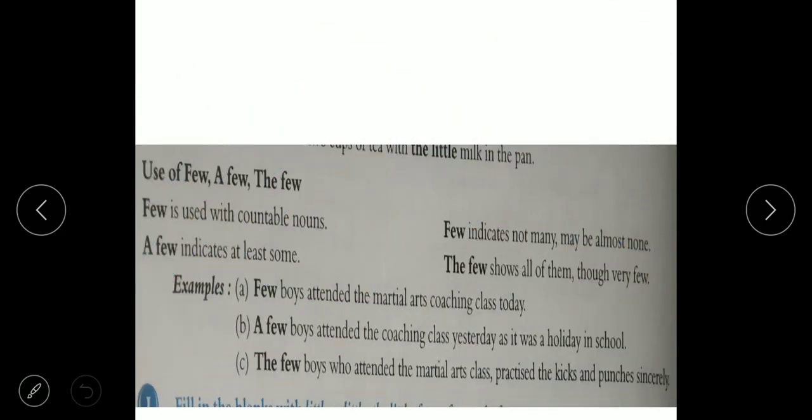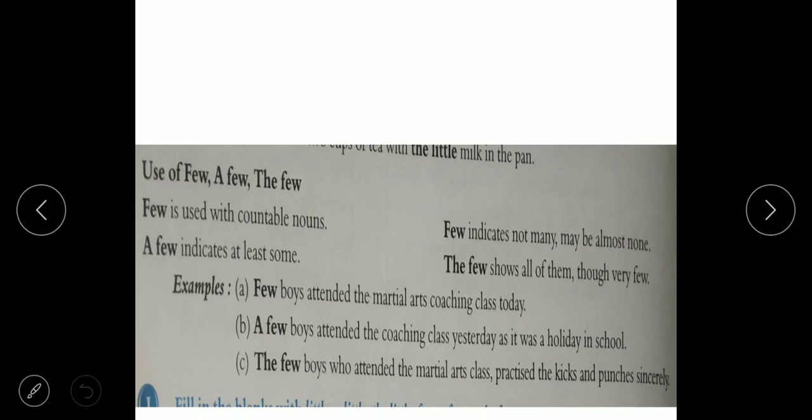Next page. Few, a few and the few. Few is used with countable nouns, like little is used with uncountable. The difference is little is used with uncountable, whereas few is used with countable nouns. Little indicates almost none and few indicates not any, maybe almost none.